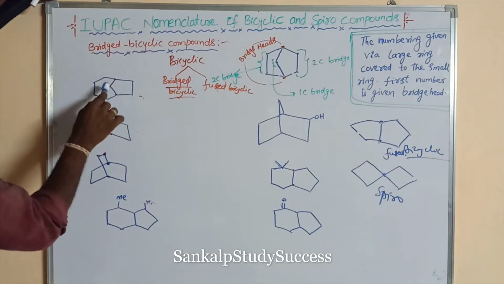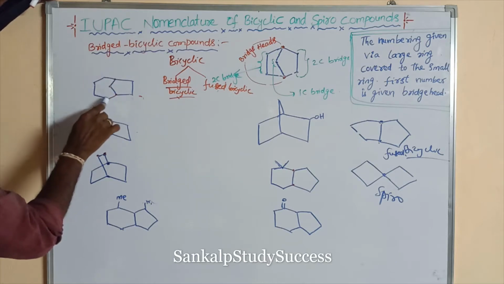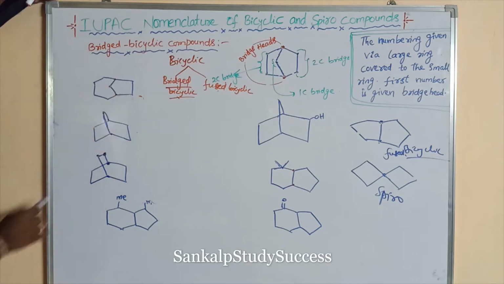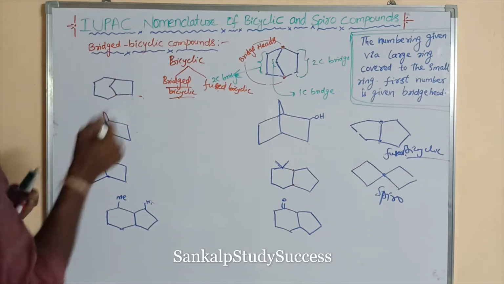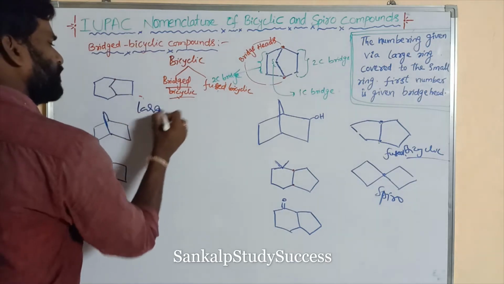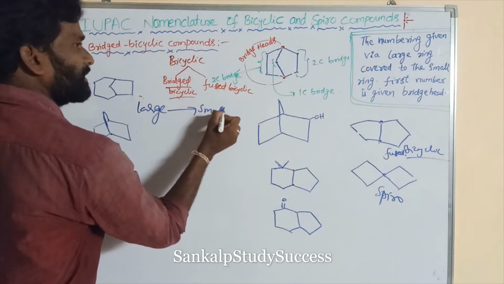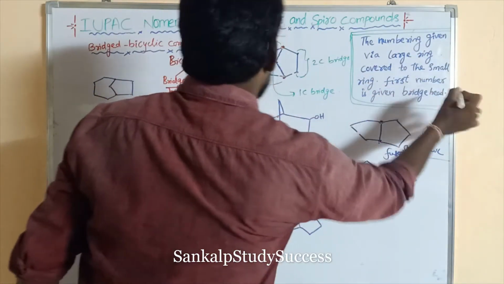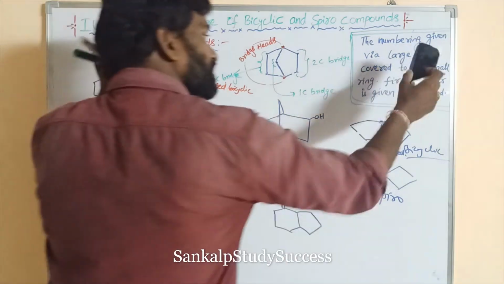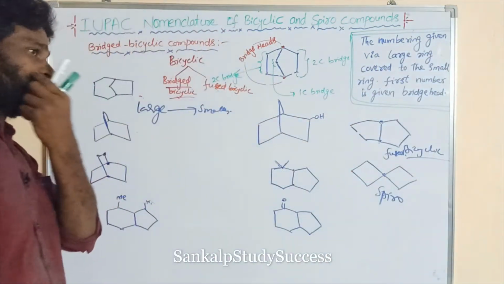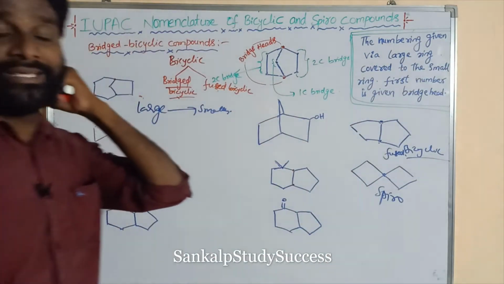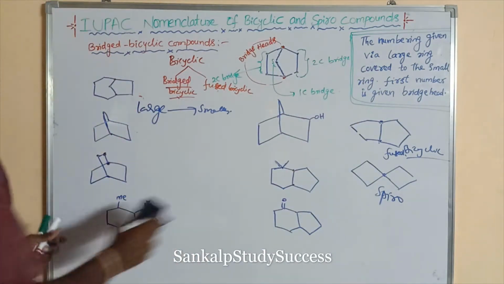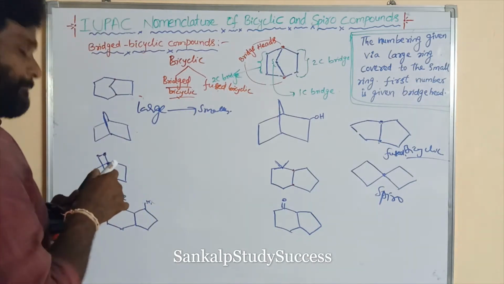This contains a 1, 2, 3, 4, 5, 6, 7 membered cyclic structure. This is 1, 2, 3, 4, 5 membered. So the numbering is first given from the large ring to the smaller ring, right? So the numbering is given via the large ring covered to the small ring. So firstly the numbering is given for the large ring, next goes to the small ring. So large to small. That is a very, very important point.